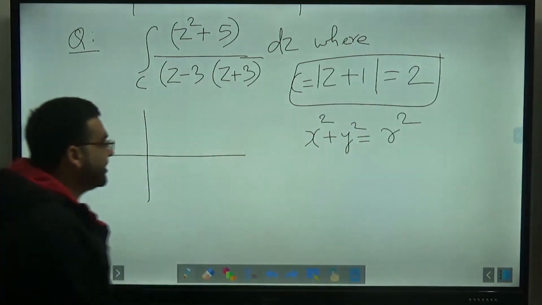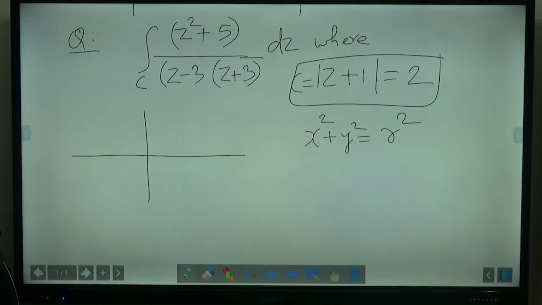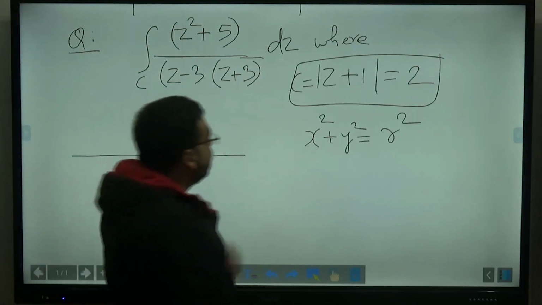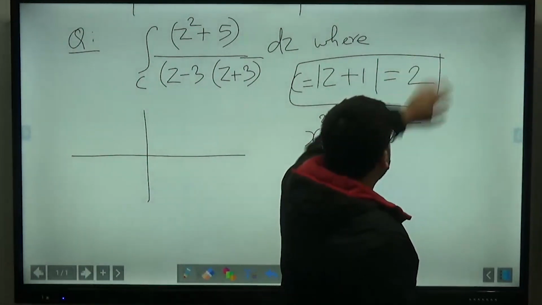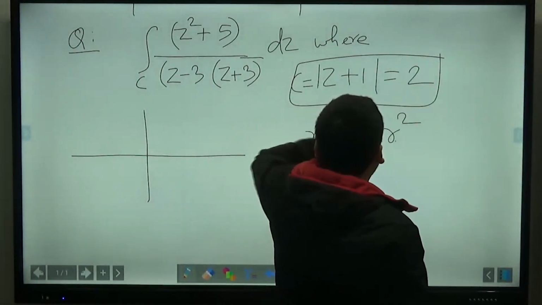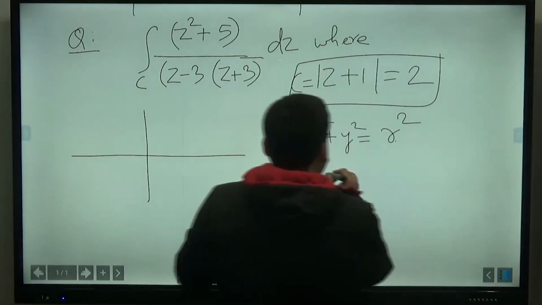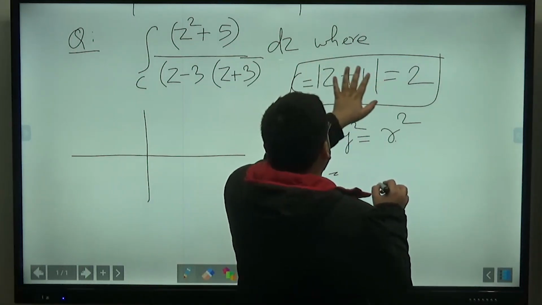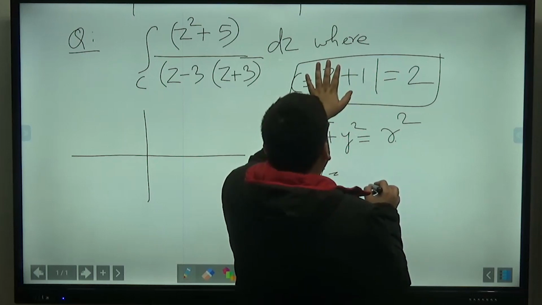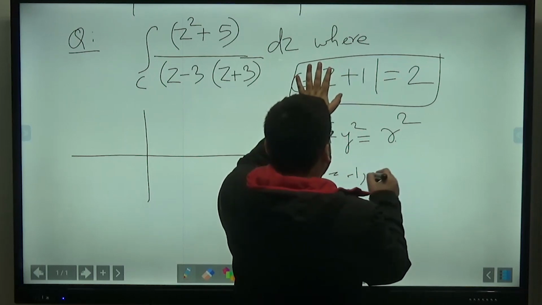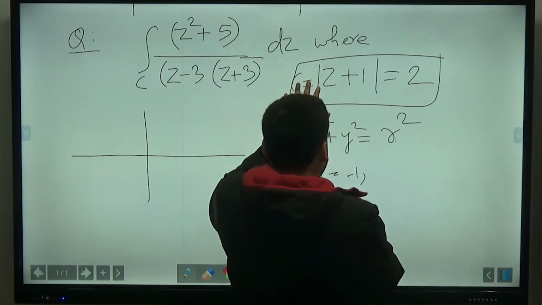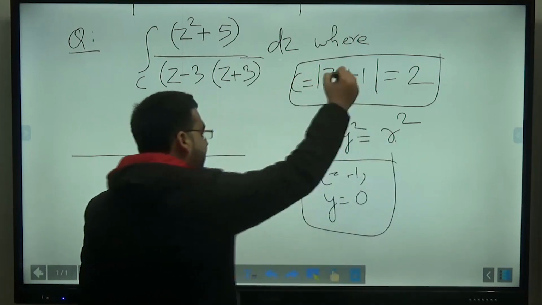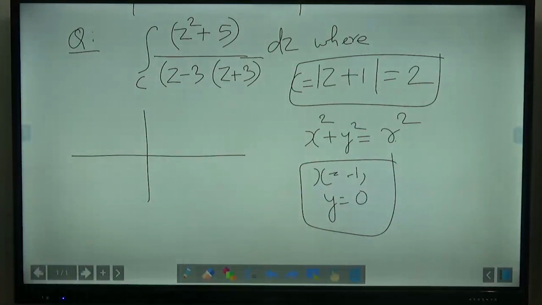The center of this circle will lie at x plus 1 equals 0 and y equal to 0, that is at x equals -1 and y equals 0.